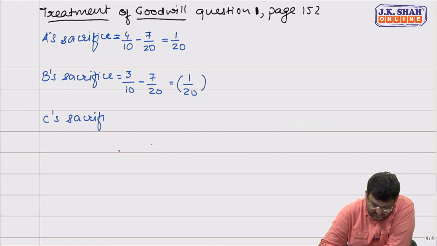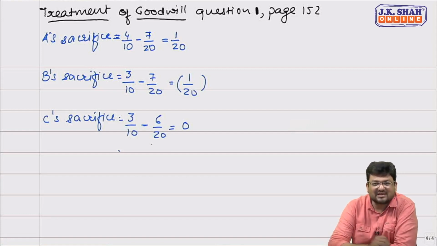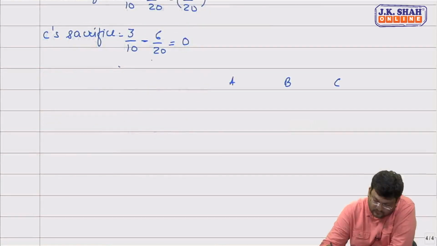C's sacrifice. Old share is 3/10 minus 6/20. So C is neither sacrificing nor gaining.